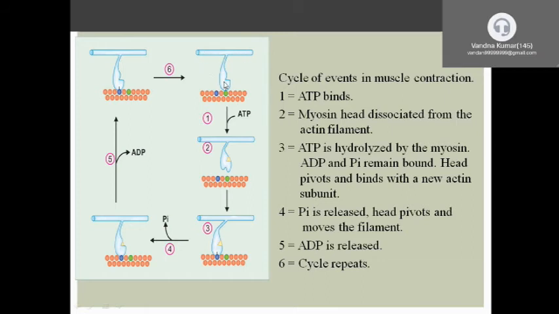This is the thick filament, this is the thin filament, myosin and actin. In the relaxed form, when ATP binds on the myosin, the myosin head is dissociated from the actin filament, ATP is hydrolyzed, and the head binds to another active subunit.